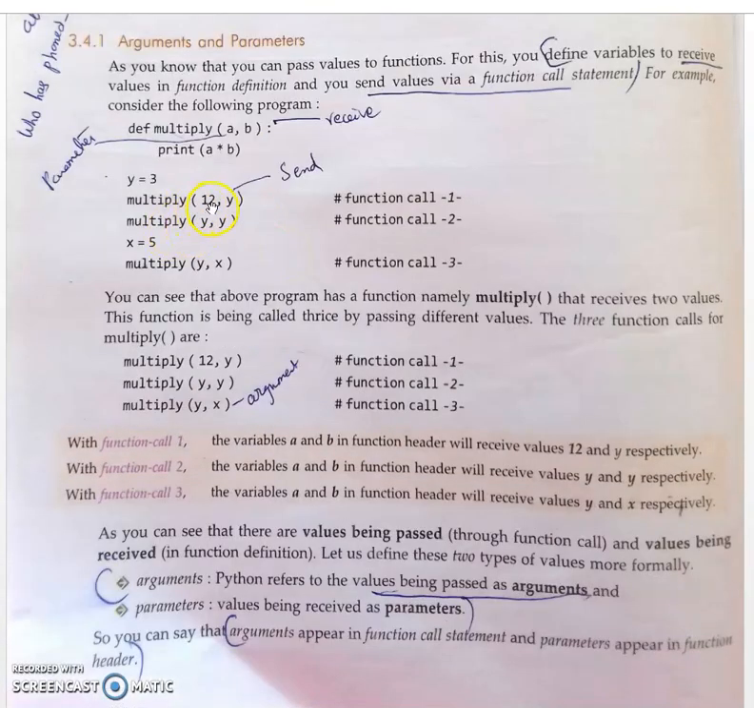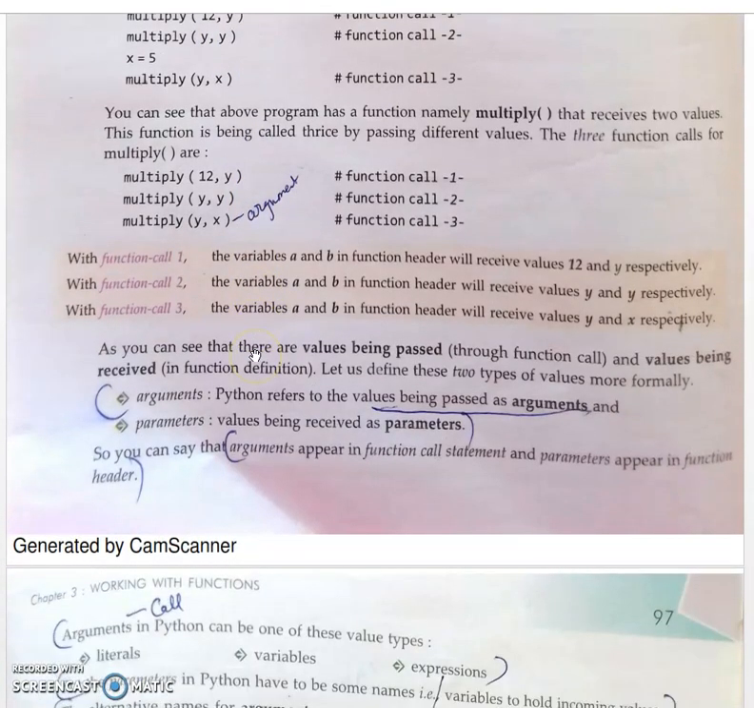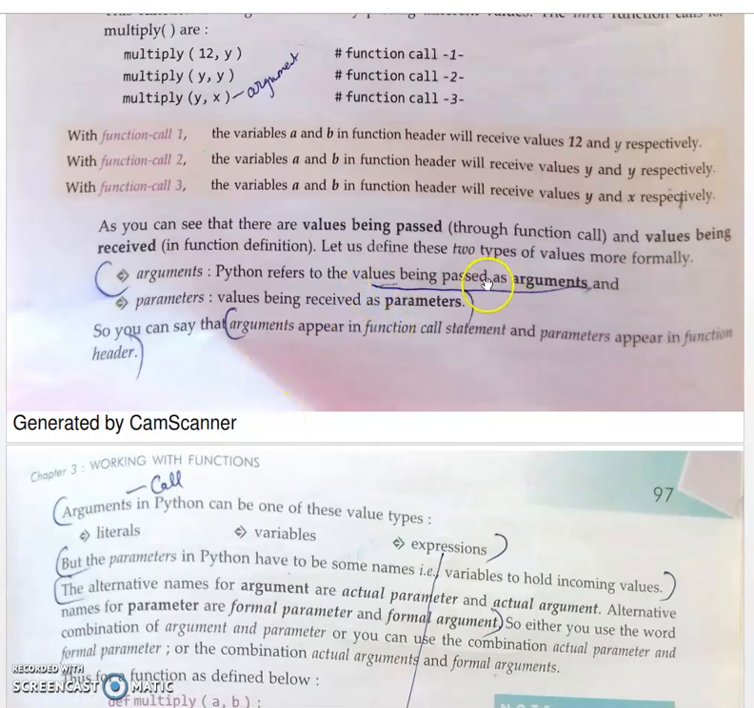Argument means, I already told, in the calling statement all the variables we call arguments. In the definition we call the variables parameters, but parameters are also called formal arguments. Formal arguments means duplicate. In the calling statement, arguments are also called actual arguments. That's the original value. That is explained in your book here. The value being passed as an argument, and the value being received in the function definition, is called a parameter.